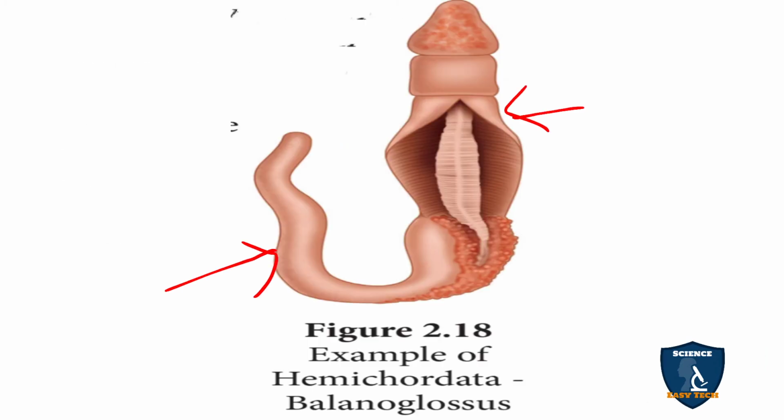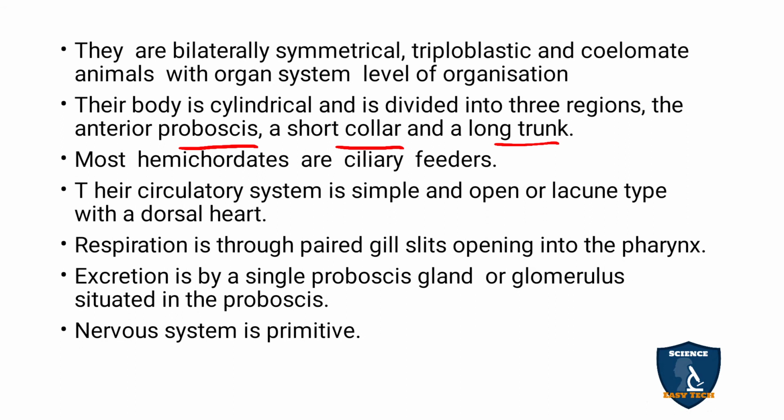Organ system level of organization, they have a true body cavity. You can see in this, this portion is the proboscis and a small neck with collar, and this is the trunk portion. So the body is divided into proboscis, collar and trunk. Most of the hemichordates are ciliary feeders. They feed through cilia; instead of teeth they possess cilia, so they are called ciliary feeders. They may ask what ciliary feeders are, and the phylum in which you come across ciliary feeders is Hemichordata.